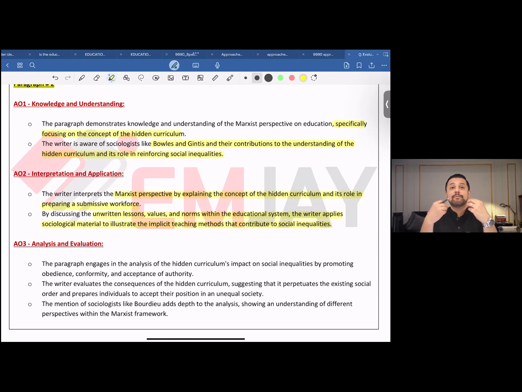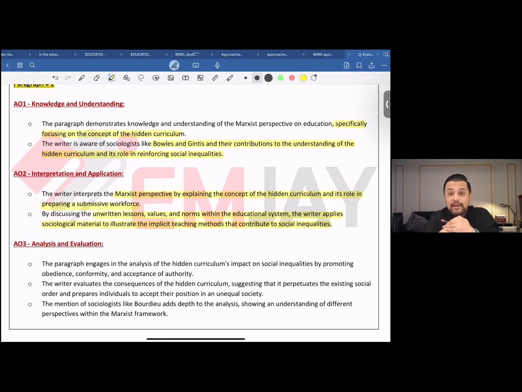Now, you know what? As a student, you write a paragraph. Many students, I've seen them copying content from the book directly. Many of you, I wouldn't say all, many of you don't even realize that you're actually using AO1, AO2, and AO3. You're doing it without even realizing it. Why not just understand how they work?